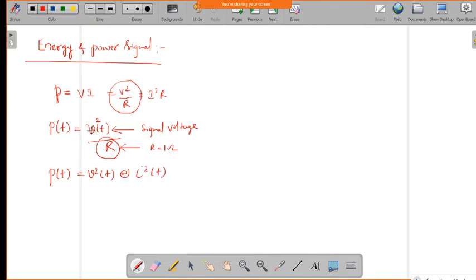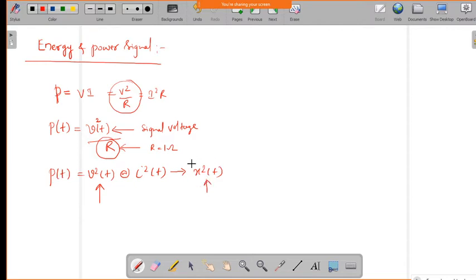That means, if you take any signal which is varying with respect to time, we can directly write the power of the signal as the square of the voltage of the signal, or the square of the current of the signal. So this voltage or current, in general, we can take as some signal x of t.